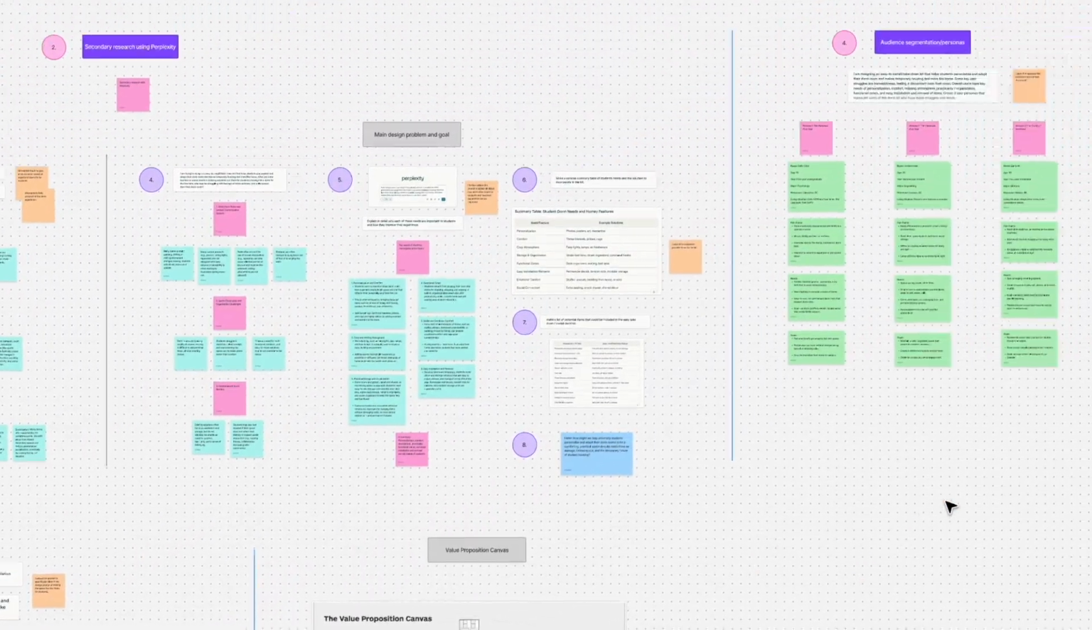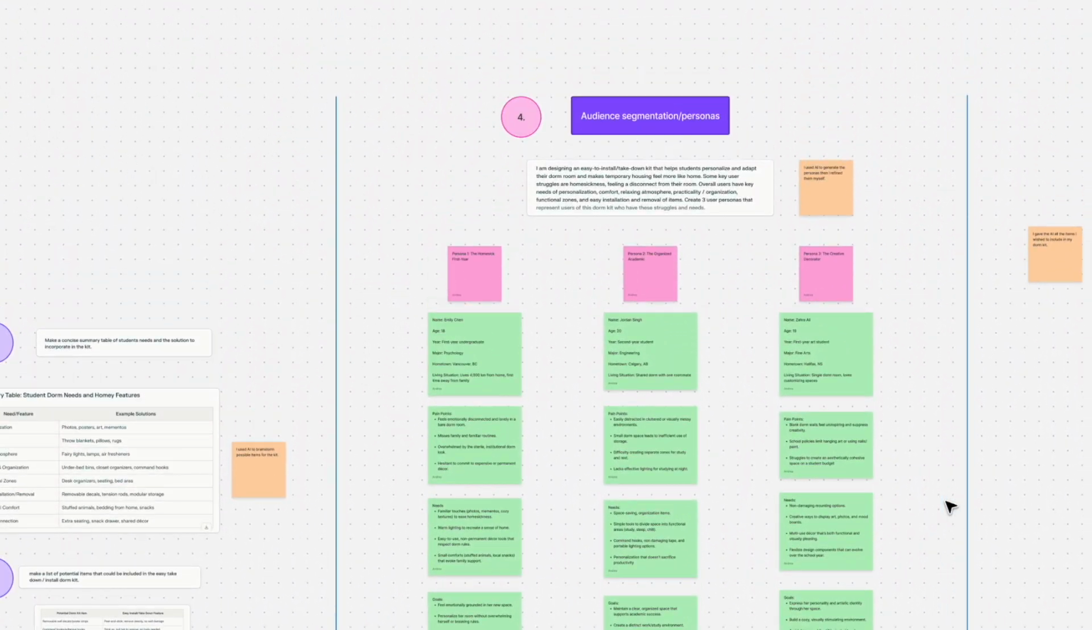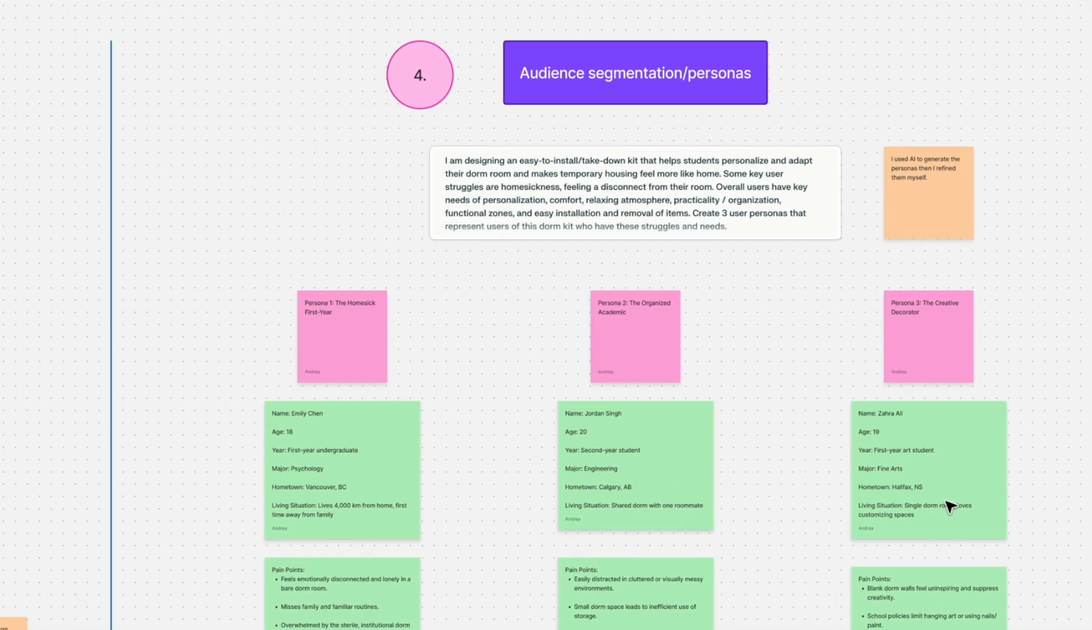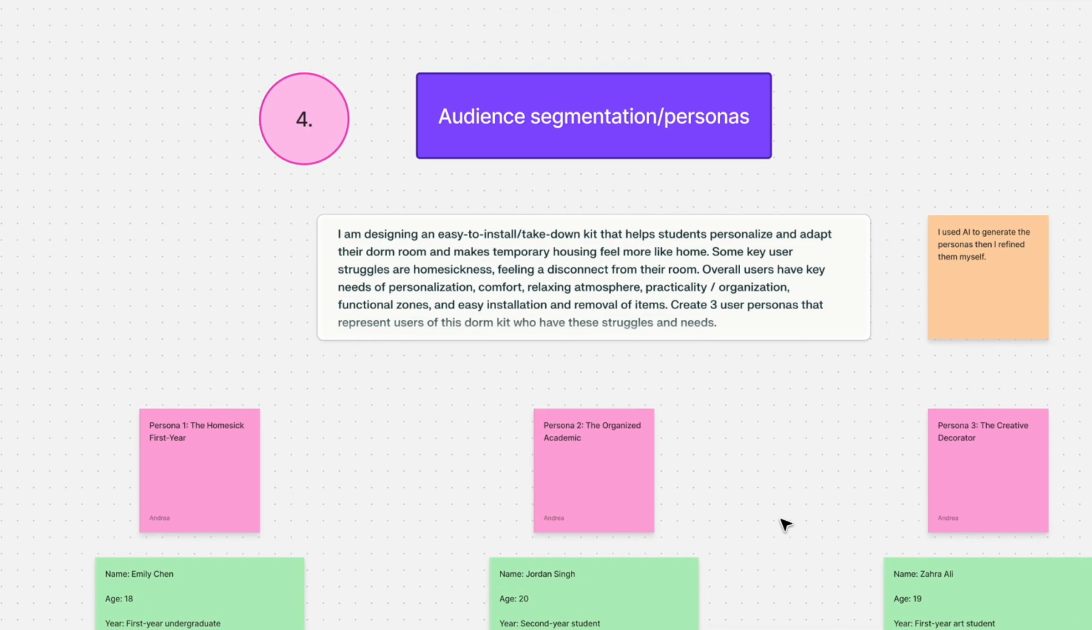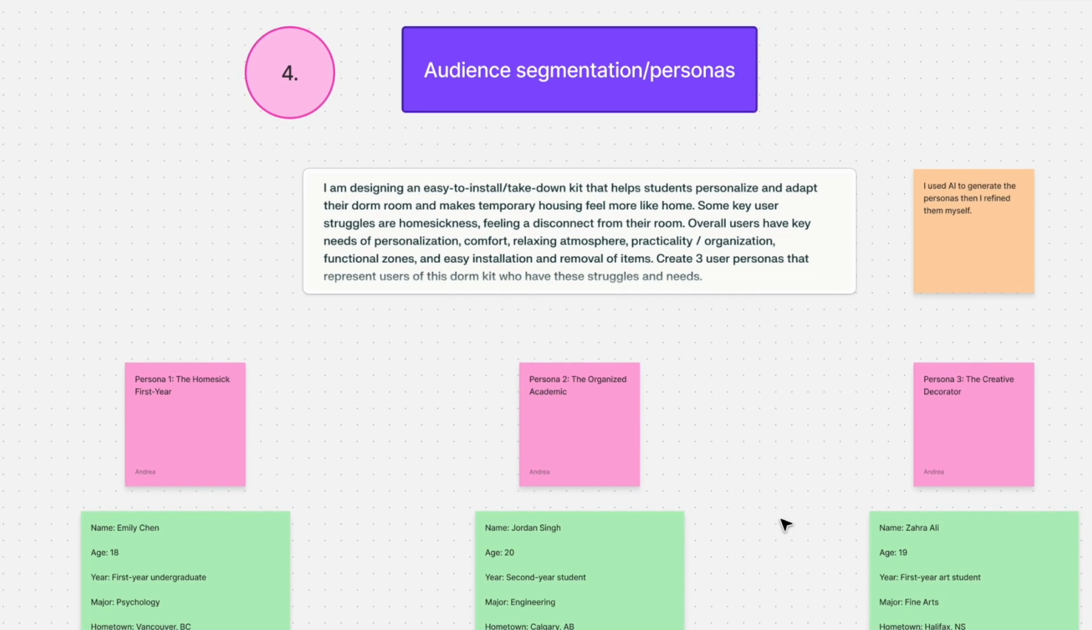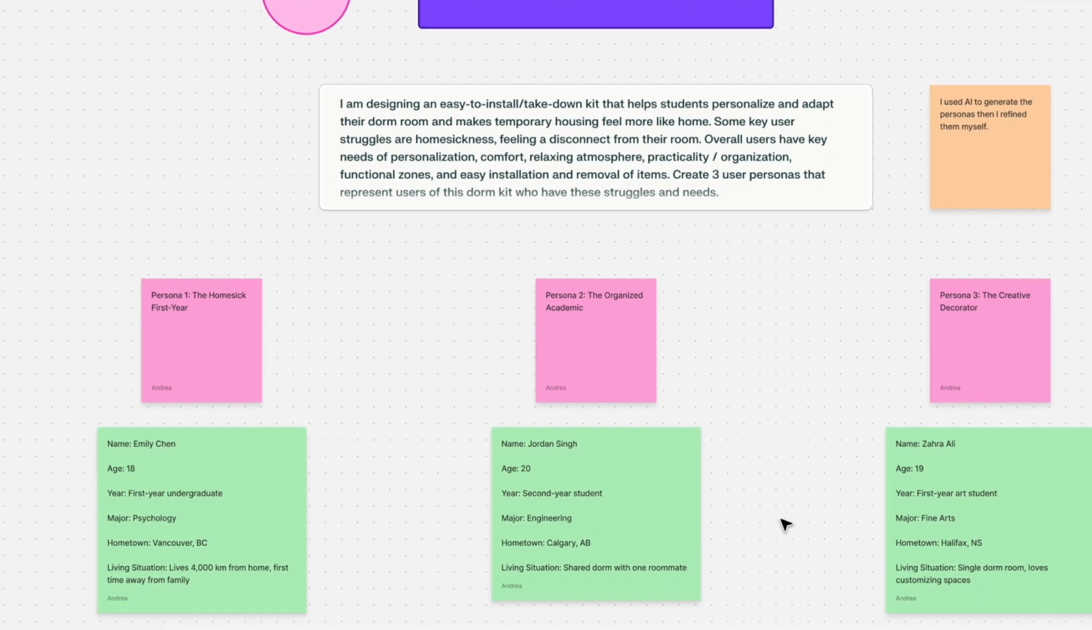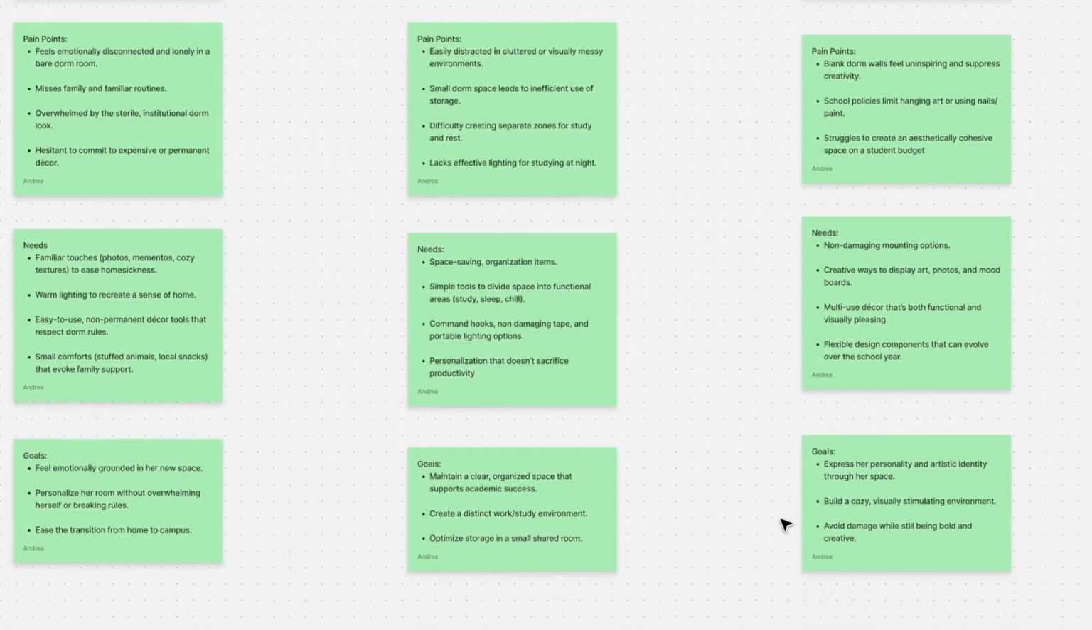Moving on, I was able to create 3 user personas based on my research to demonstrate different types of users and their pain points, needs, and goals. I started by explaining my design prompt and key user needs and struggles to the AI to generate the personas. I then refined them myself to directly match my research.